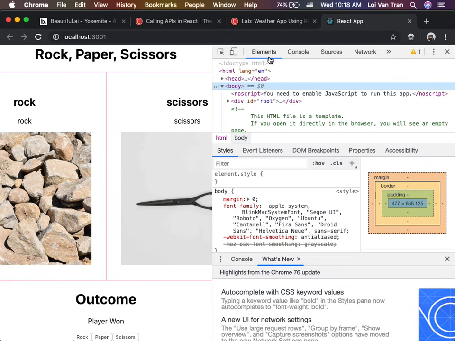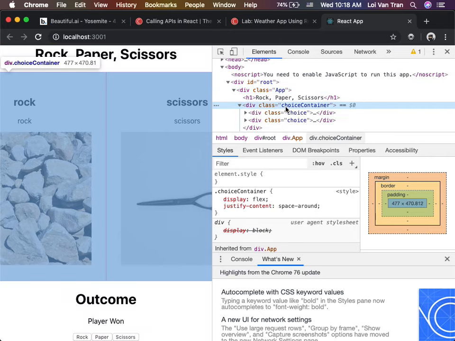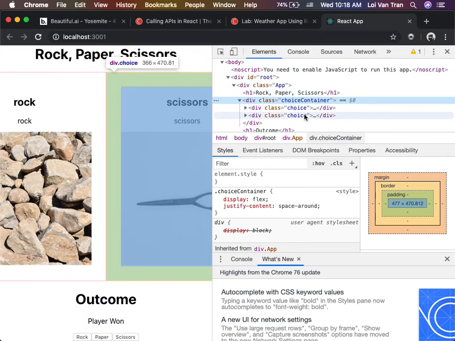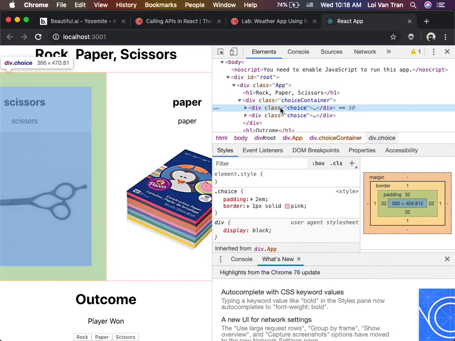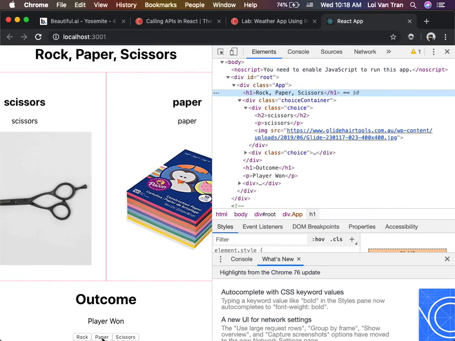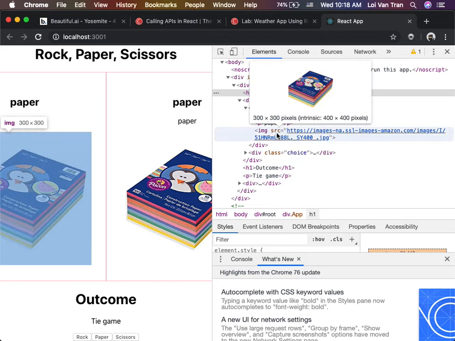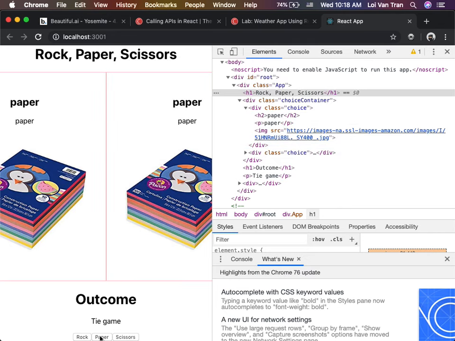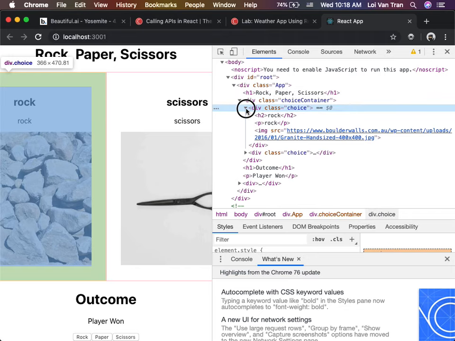So if we look at our elements, our root, our app, our choice container, we're going to see two containers right here, right? You're going to see this highlight when I click this button. Whoa, why did it not highlight? Okay, I must have missed a concept. It doesn't render the entire thing again, but the DOM nodes which update are rendered again. You're going to hear that phrase, the DOM node. I expected the whole thing to re-render again, to be honest with you. Yeah, all the stuff inside of it. I was expecting this whole thing to be thrown away.